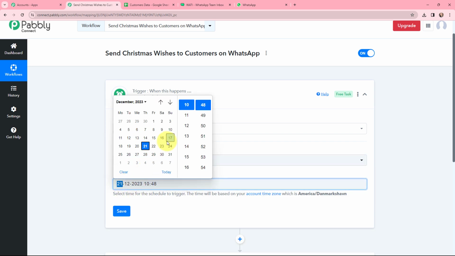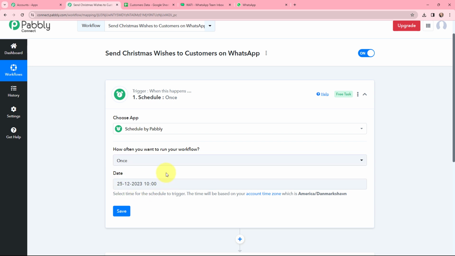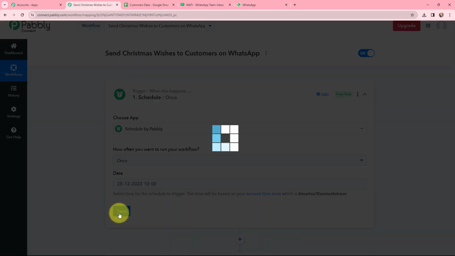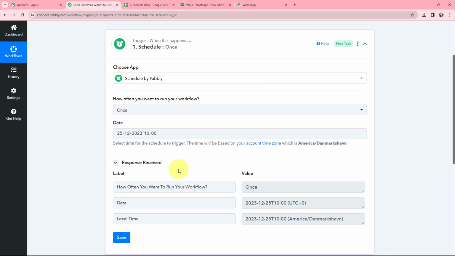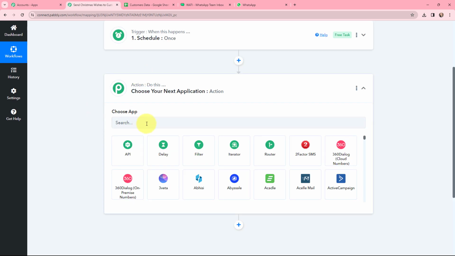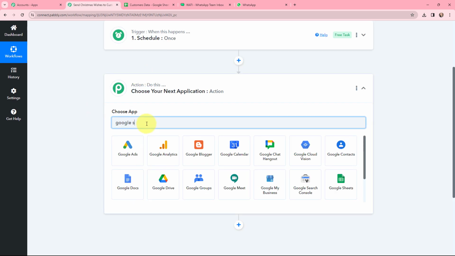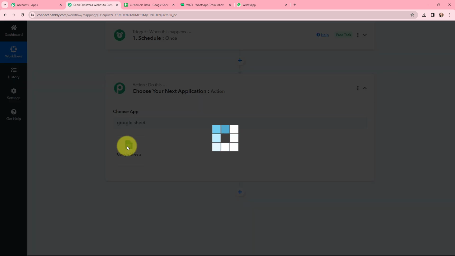And now moving to the date, here I'm going to mention the date as 25th December, that is Christmas. And I am keeping the time as 10 a.m. So this is the date and the time on which an automated WhatsApp message should be sent to my customers. So now over here, I'm simply going to click on save. And here you can see that it is successfully scheduled. That means on 25th of December at 10 a.m., this automated WhatsApp message which I am planning to send to my customers will be sent. So now let us move ahead with the further steps. So now here in my action window, I'm going to use Google Sheets as my action application, and here it is.